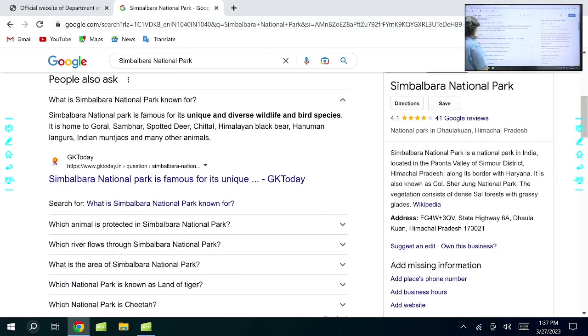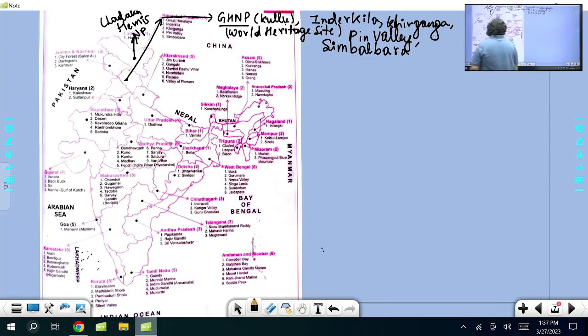Unique and diverse wildlife and bird sanctuary. Goral, Sambar, spotted deer, Cheetal, Himalayan black bear, Hanuman langur, Indian muntjac. These animals are found. When you do a Google search, you get this kind of information. So on this map, these are important ones from Himachal Pradesh. I'll repeat: Great Himalayan National Park, very near to that Indra Killa, then Kheer Ganga, then Peen Valley, Simbal Bada.